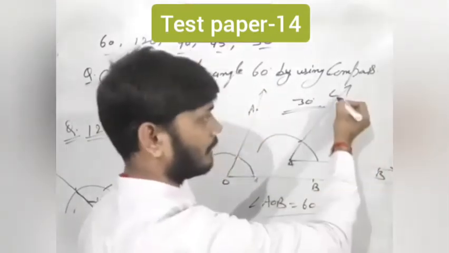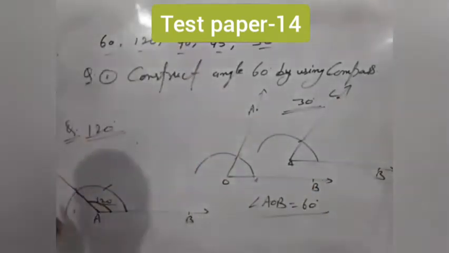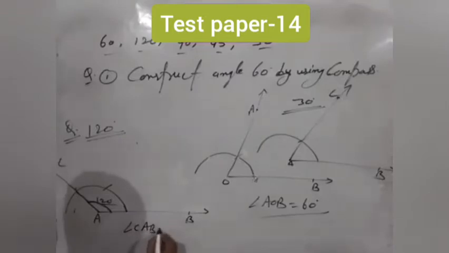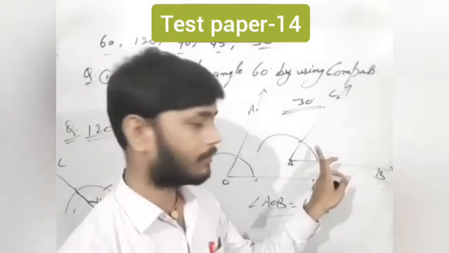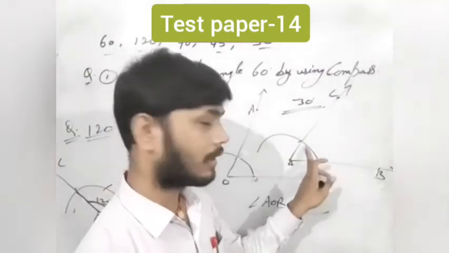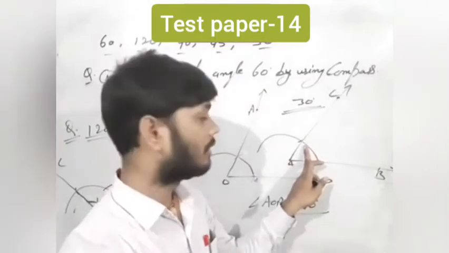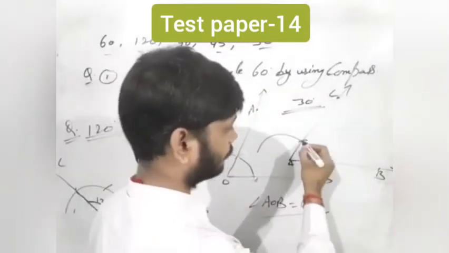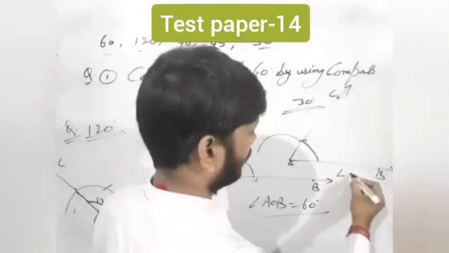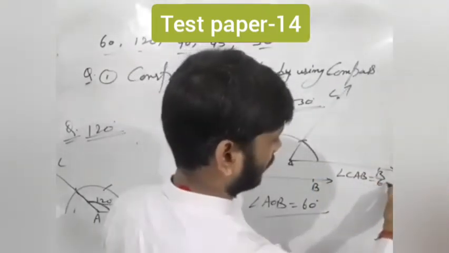Here suppose C. Here the arc is cut by the same radius one time. Here this is the 60 degree angle. Angle CAB is equal to 60 degrees.